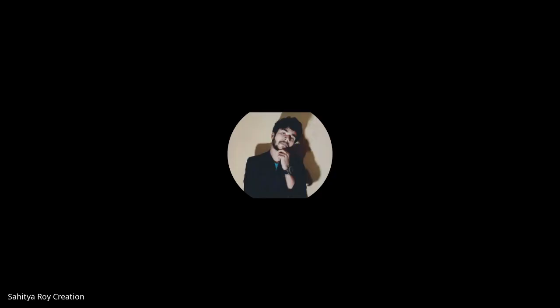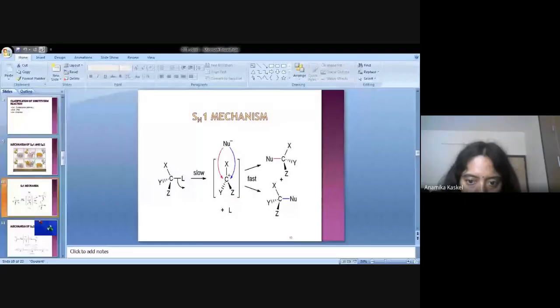So today we discuss mainly the mechanistic pathway of the reaction, different types of it. First of all, I am sharing the slide right now. Is it visible to you?